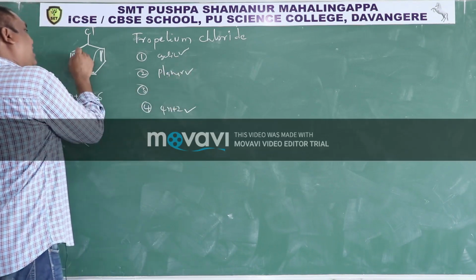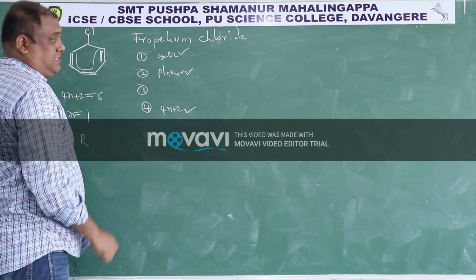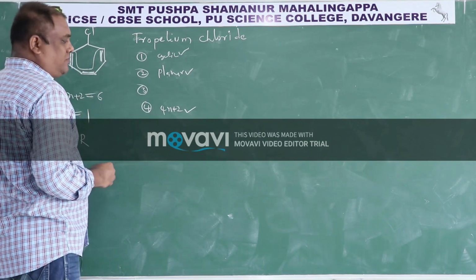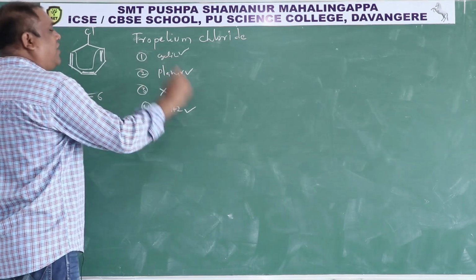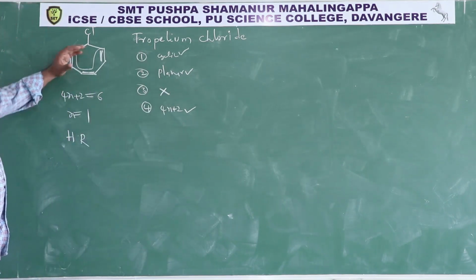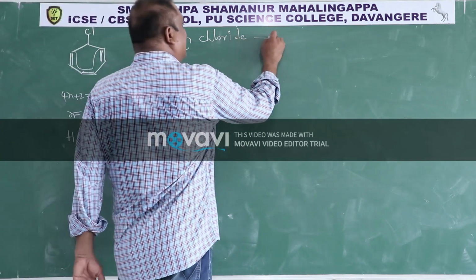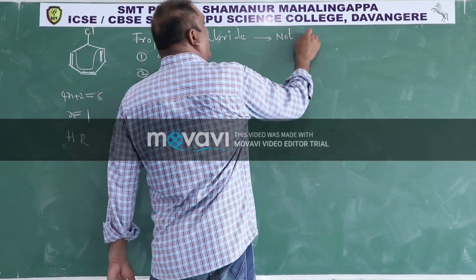Then it is having a conjugated system. Yes, but it is not having a cyclic conjugated system. So the third condition is not followed. So it is not having a cyclic conjugated system. That's why this tropylium chloride is not aromatic.